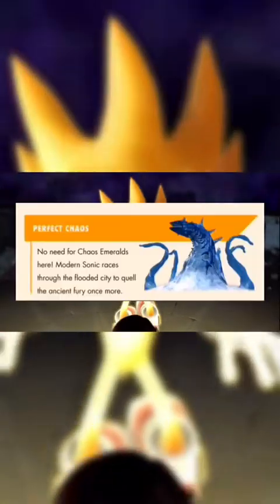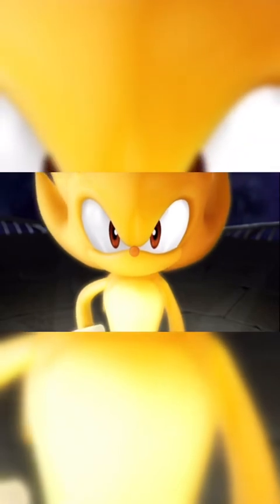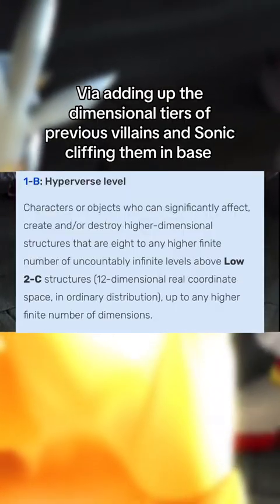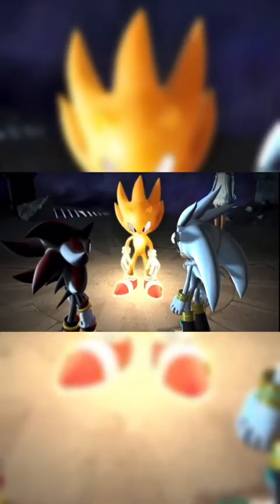So Sonic's statement about him getting stronger every second can be taken literally via the fact we see him cliff past villains in base when he previously needed his super form. Taking this into account, Sonic's super form should be a dimensional transcendence above his base, via the fact that Sonic in base was able to cliff his previous villains in terms of power, meaning that his super form should be an extra dimensional coordinate above that, putting him in the range of hyperversal to high complex in his super form.